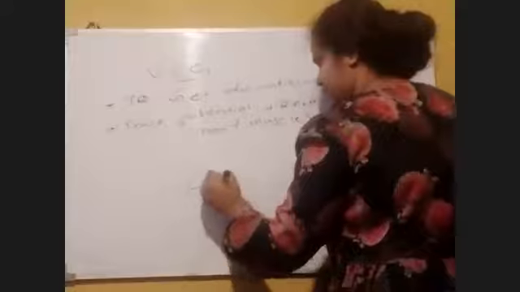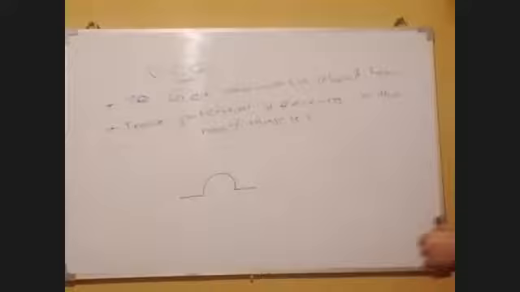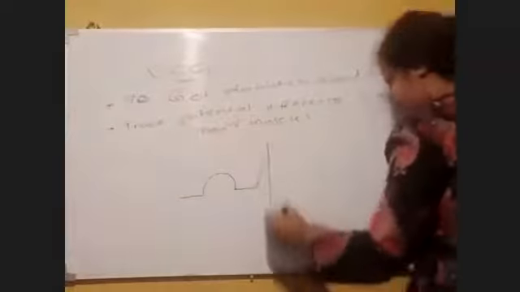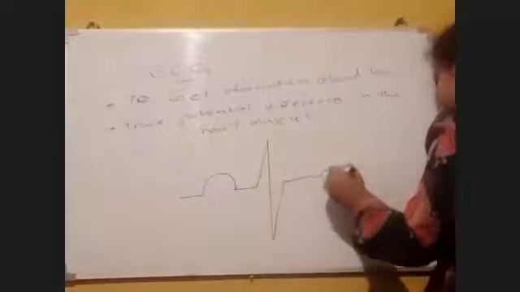Here I'm going to draw an ECG. So the heartbeat looks like this. P, Q, and this one is smaller.